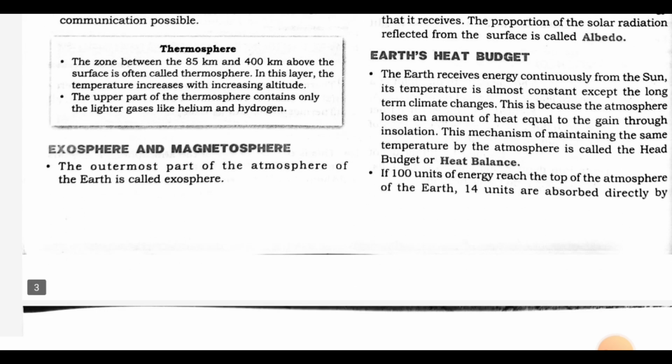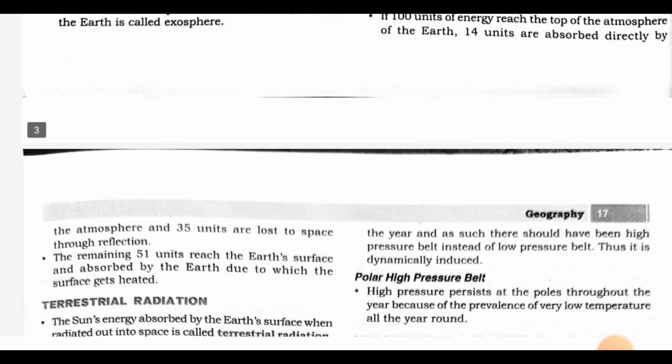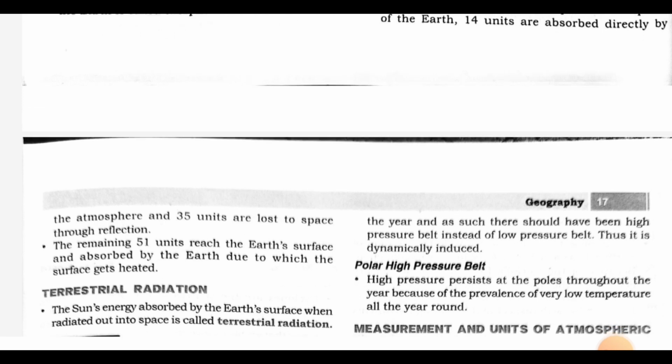If 100 units of energy reach the top of the atmosphere of the earth, 14 units are absorbed directly by the atmosphere and 35 units are lost to space through reflection. The remaining 51 units reach the Earth's surface and are absorbed by the Earth, due to which the surface gets heated. Terrestrial radiation. The sun's energy absorbed by the Earth's surface when radiated out into space is called terrestrial radiation.